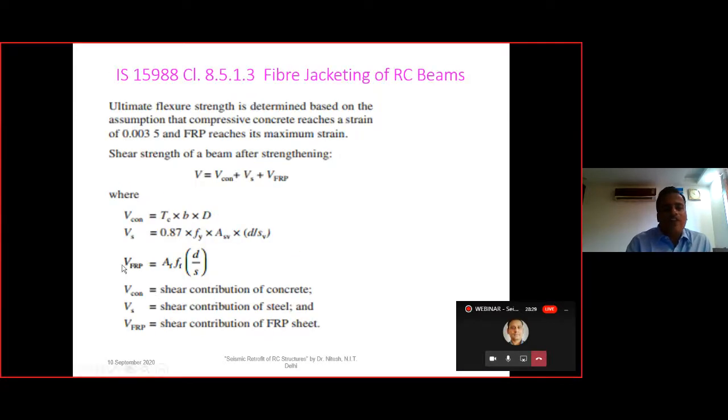Then we have the shear strength for the FRP given by this particular formula, where all these are defined over here, that is shear strength, shear contribution of the concrete, shear contribution of steel, shear contribution of FRP sheet.